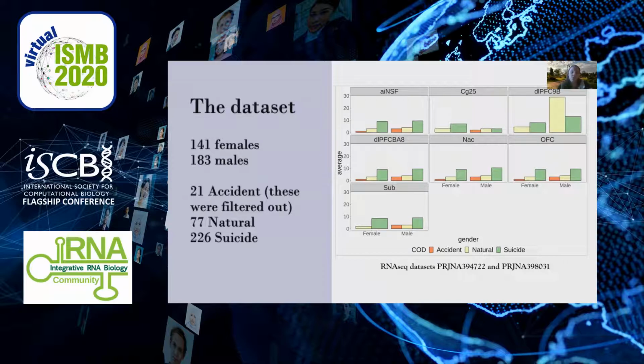To test one of the parts of our central hypothesis, that changes to ADAR editing landscapes can be used to predict biomarkers for depression or suicide, we use publicly available data sets from the SRA database. The data sets together consist of 324 samples with 141 females and 183 males, of which 77 died of natural causes, 226 died of suicide, and the 21 accidental deaths were filtered out from our analysis.